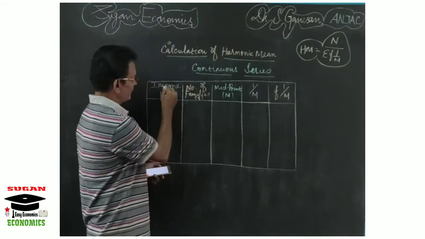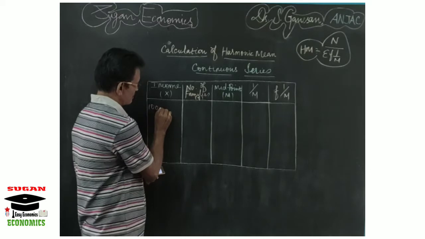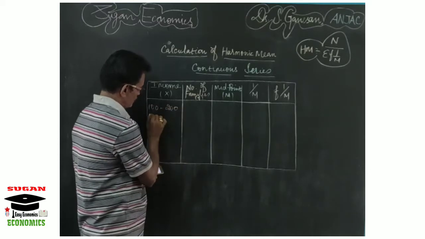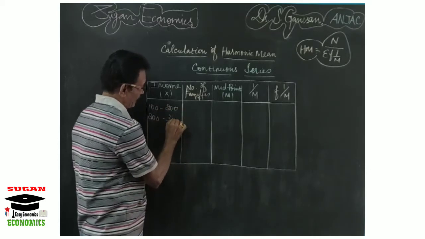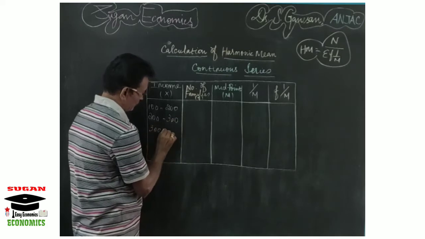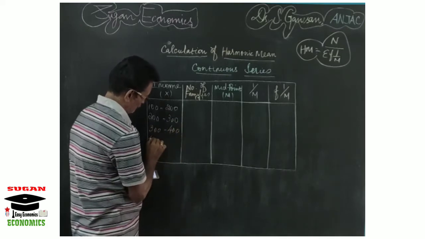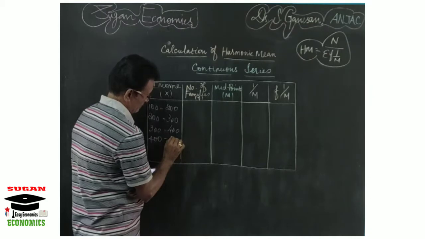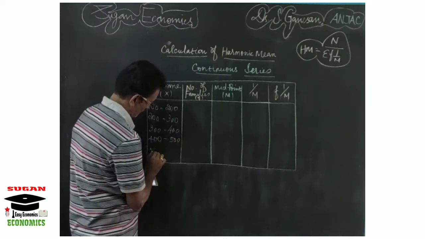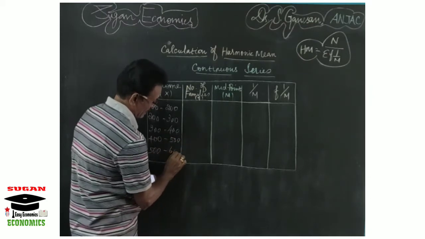Here income is given: 100 to 200, 200 to 300, 300 to 400, 400 to 500, then 500 to 600.